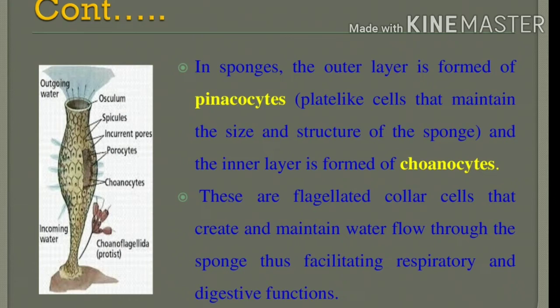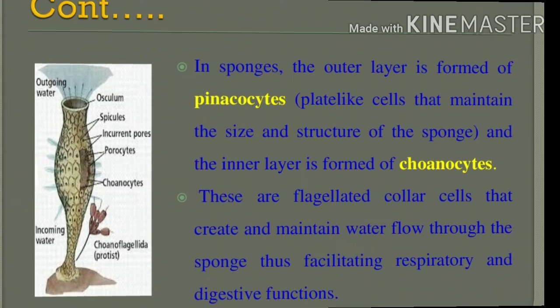So what are the cells? Different types of division of labor of cells functionally isolated in sponges. The outer layer of the cell is pinacocytes, which are plate-like cells. What is the role of the pinacocytes? That will maintain the size and structure of the sponges. Okay, what is the inner layer of the sponges? That is choanocytes, the flagellated collar cells. What is the role of these choanocytes? That is to maintain water flow through the sponge, facilitating the respiratory and digestive functions of sponges.